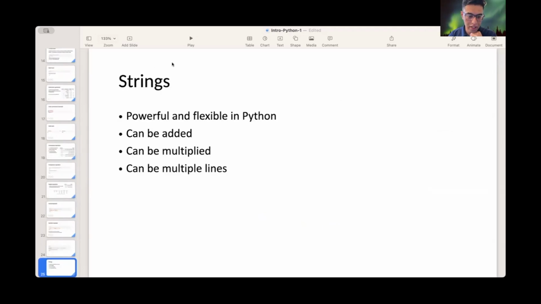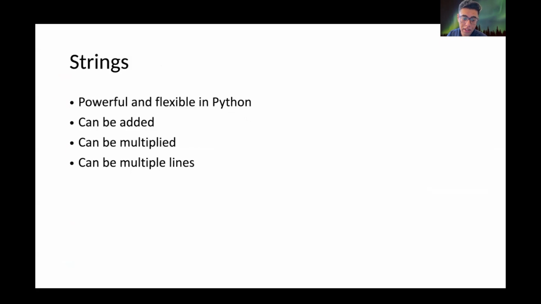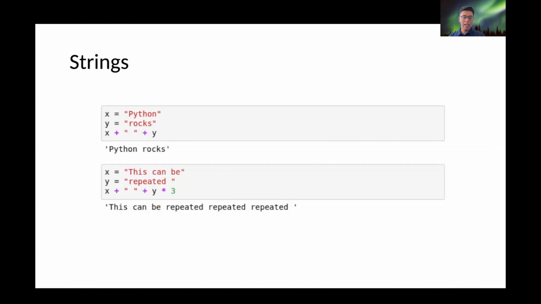Okay, let's go to strings now. Strings are very powerful and flexible in Python, and can be added, multiplied, and can be multiple lines. A string is actually a sequence of characters. You can see x equals Python, y equals rocks. Let me actually give you a demo for this.